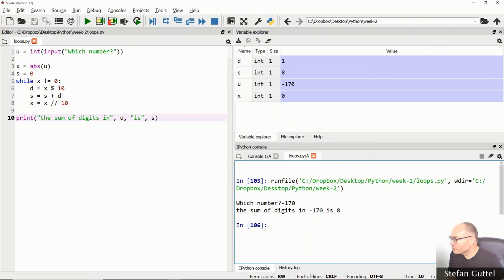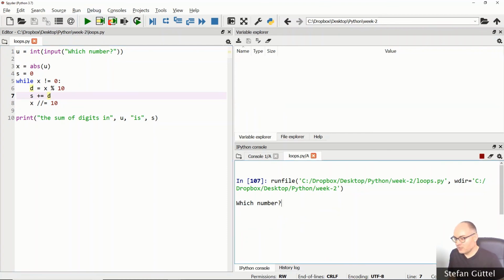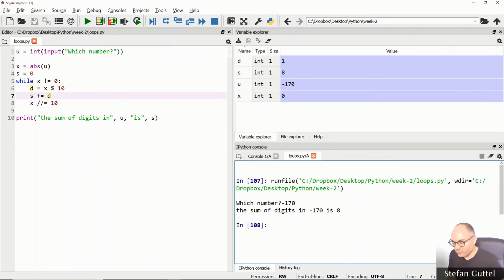And if we want, we can even refine this code even further by using the shorthand notation for integer division. This can also be shortened to s plus assigned to d. Okay. Let's try again if we haven't broken anything. It's still working.